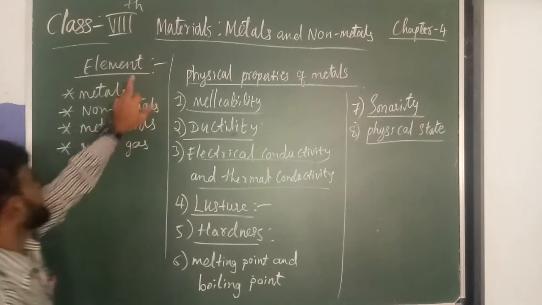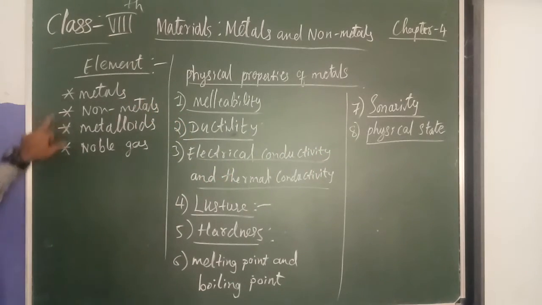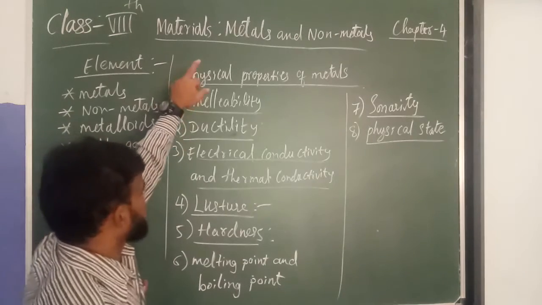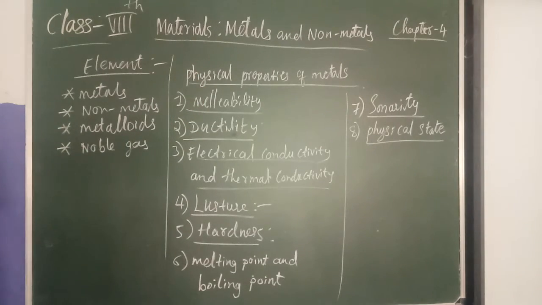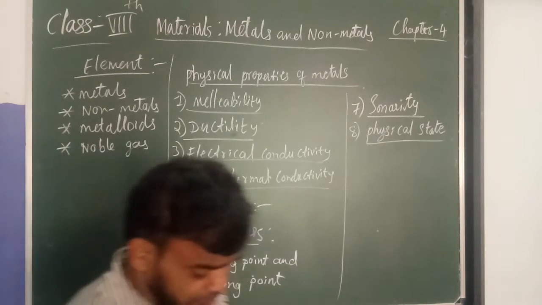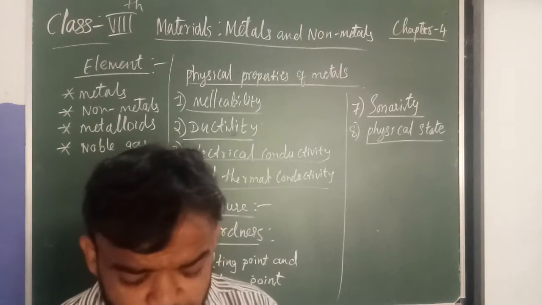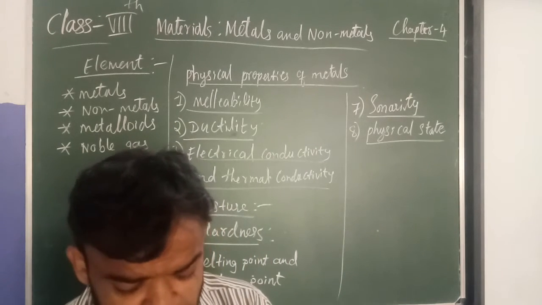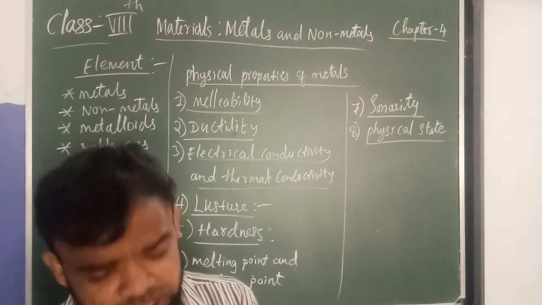First we are taking metals and non-metals. The first one is the physical properties of metals. In that, first is malleability. What do you mean by malleability? Malleability is the process of beating into thin sheets.